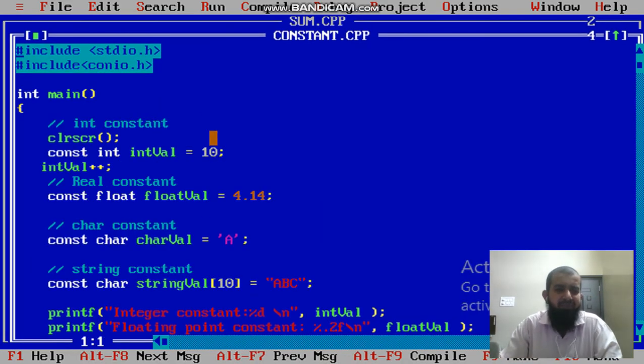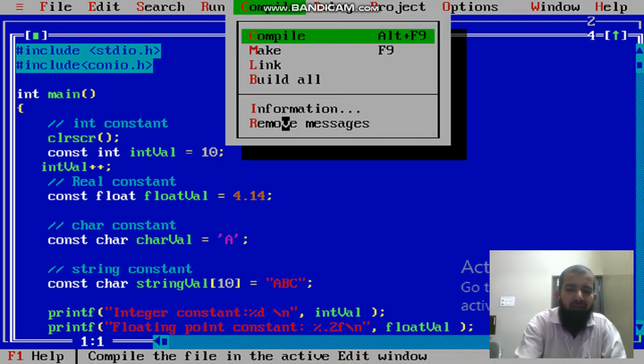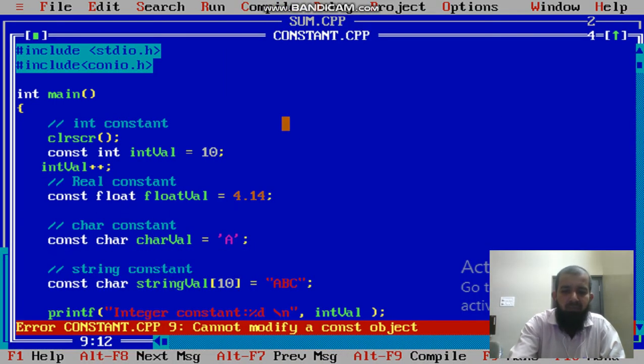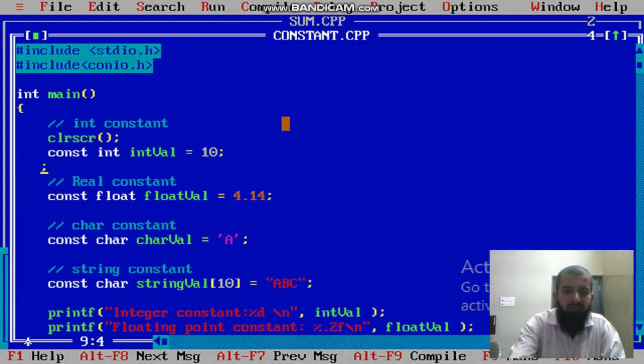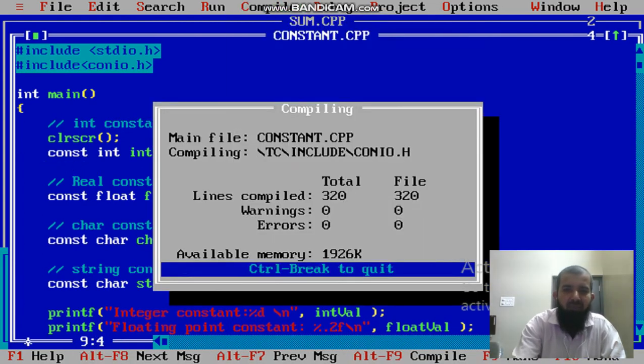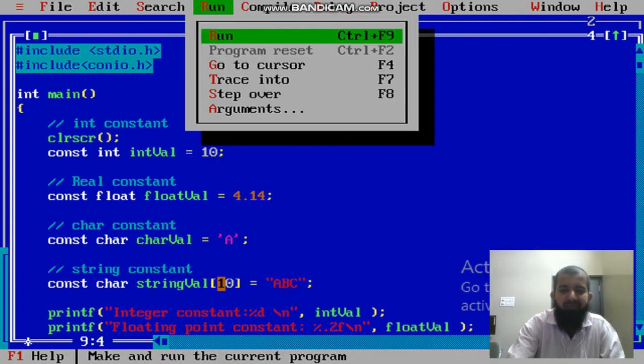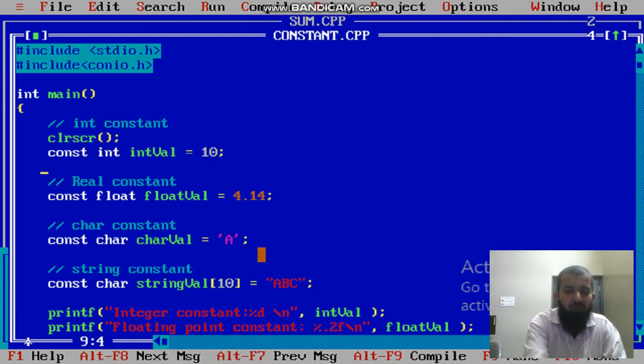So this is the program. You just compile the program. It displays success, then run the program, then it displays the output.